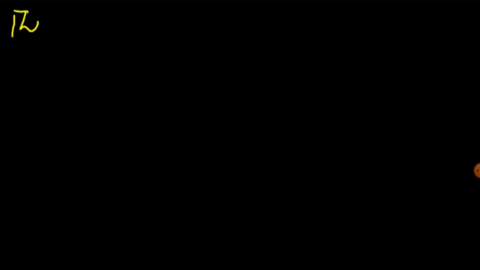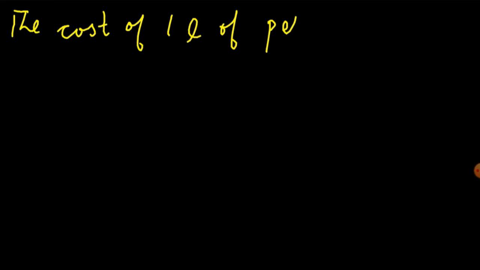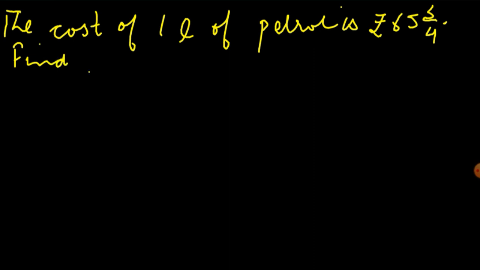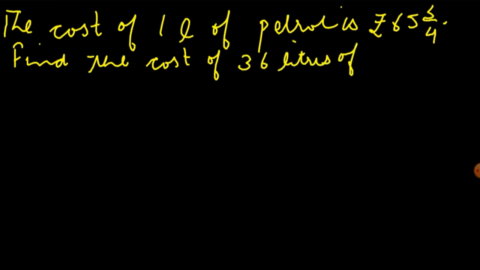For example, the cost of 1 liter of petrol is rupees 65 3 by 4. Find the cost of 36 liters of petrol. So what are we given? We are given the cost of 1 liter and we have to find the cost of 36 liters. Means we have to find more.